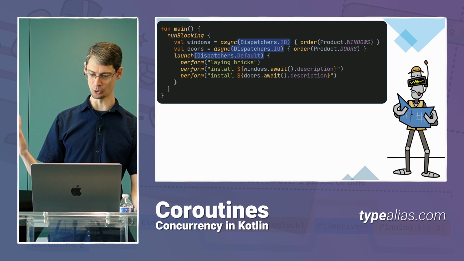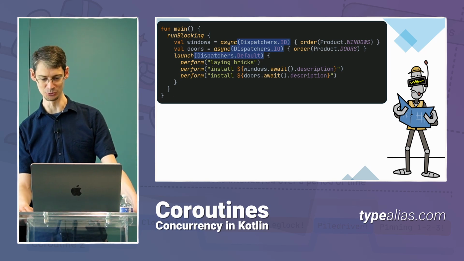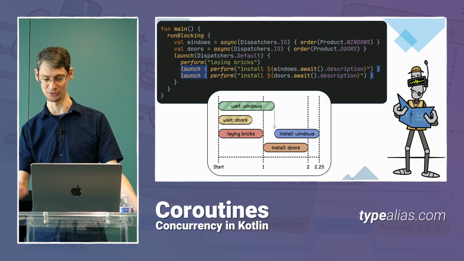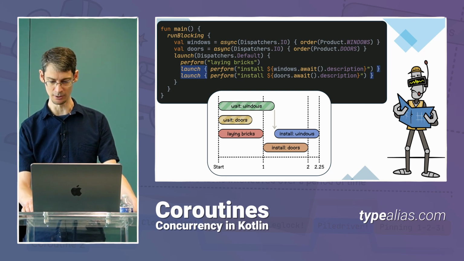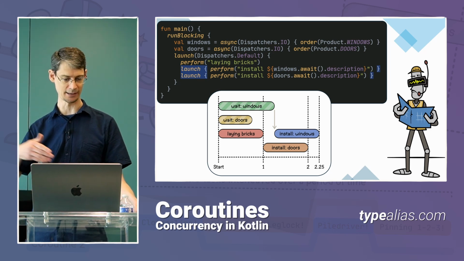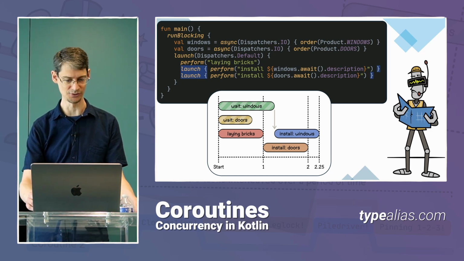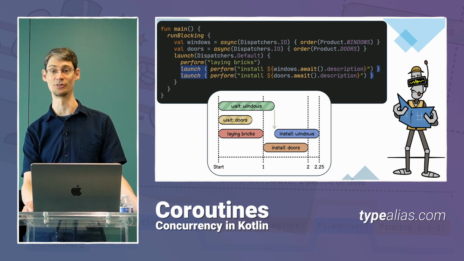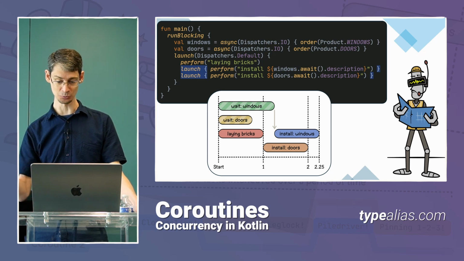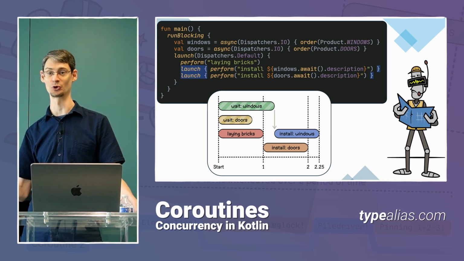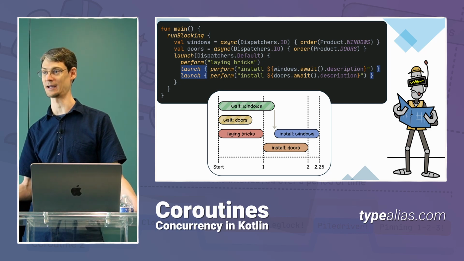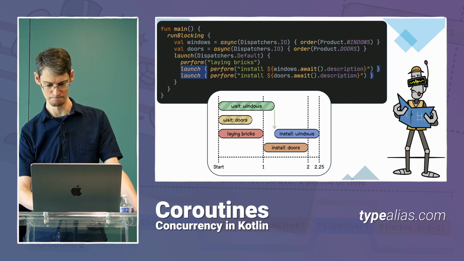And now that Rusty's got so many more robots working on his construction crew, he's able to install the windows and doors in parallel. He still has to wait for the bricks to be laid first, as we mentioned. But to simulate that here, we can put each of the installation jobs into its own coroutine. So here you can see I've added 2 more launches at the bottom of the screen. That way those 2 can work in parallel as well. And now this work finishes very quickly in just about 2¼ seconds. So we've more than cut our work in half from what we started with.